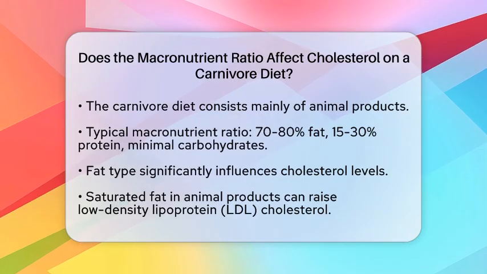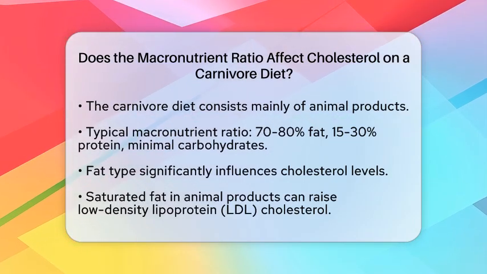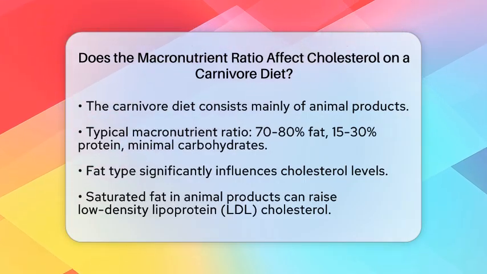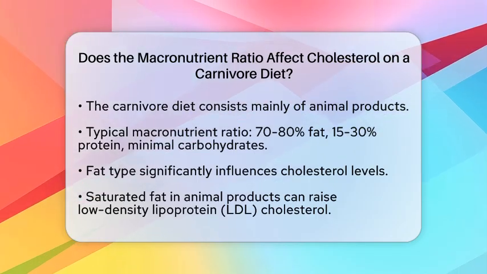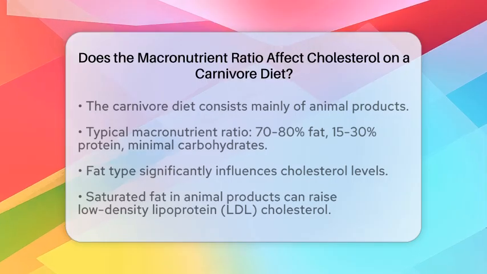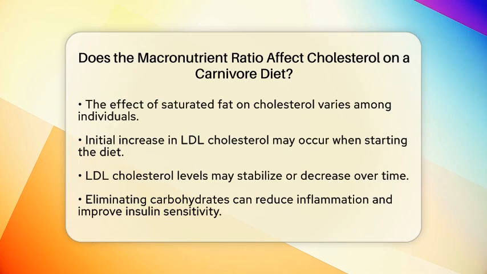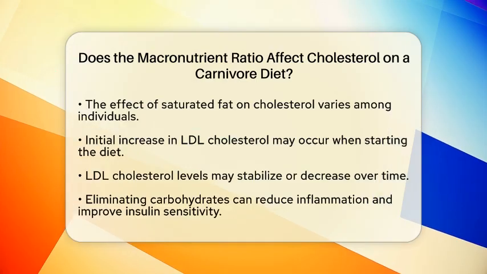First, let's talk about fat. The type of fat you consume plays a significant role in cholesterol levels. Saturated fat, which is abundant in animal products, can raise low-density lipoprotein cholesterol, often referred to as bad cholesterol. Research suggests that the amount of saturated fat consumed has a more substantial effect on cholesterol levels compared to the total amount of meat eaten. However, the relationship between saturated fat and heart disease is not straightforward and varies from person to person.